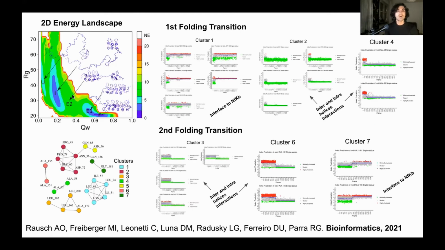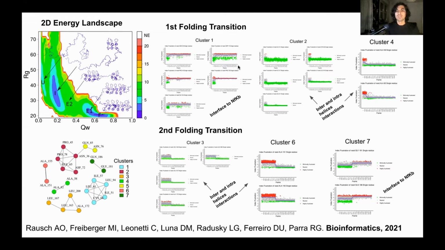For IκBα, we detected some different clusters, and we got some very nice explanations or analysis we can make over them. So for example, there's a set of clusters here that are having some specific behavior. They all change their frustration at more or less the same moment in time. And this moment in time corresponds to the moment when the protein overcomes the energy barrier here to start to populate the intermediate state. These interactions are important to establish interactions within and between the helices in this region here, and these interactions here are important for the interface between IκBα and NF-κB, which is not present here in the simulation.